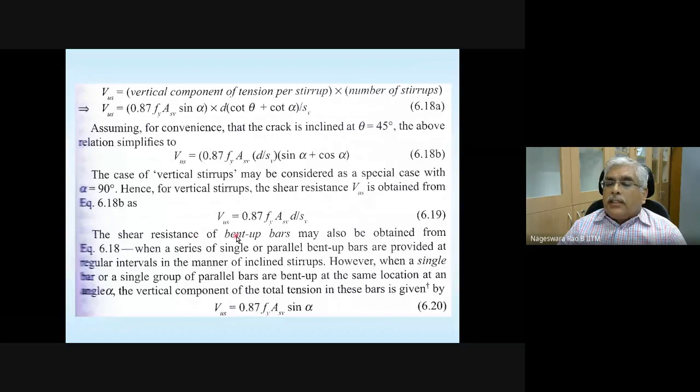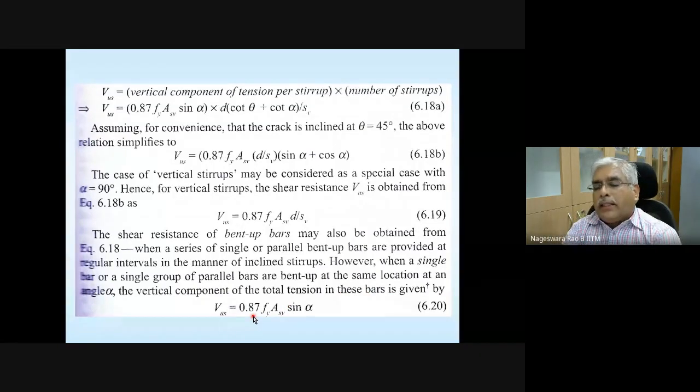And the shear resistance of bent-up bars can also be obtained from this equation 6.18, when a series of single or parallel bent-up bars are provided at regular intervals in the manner of inclined stirrups. However, when a single bar or single group of parallel bars are bent up at the same location at an angle alpha, the vertical component of total tension in these bars is given by this one.